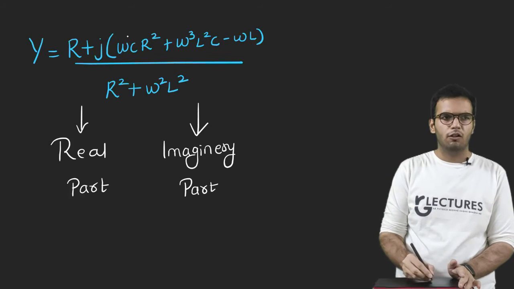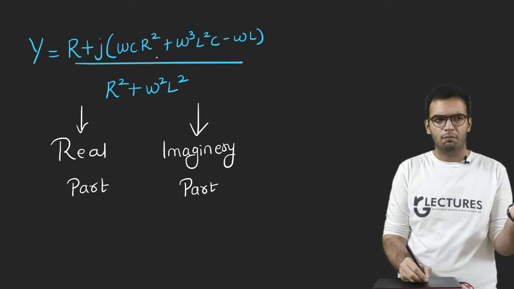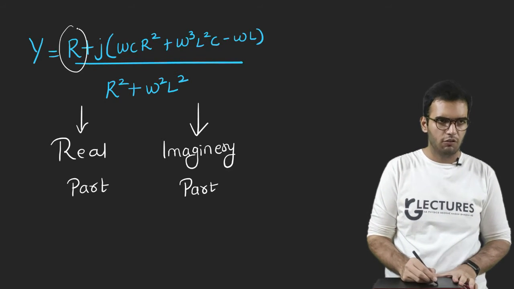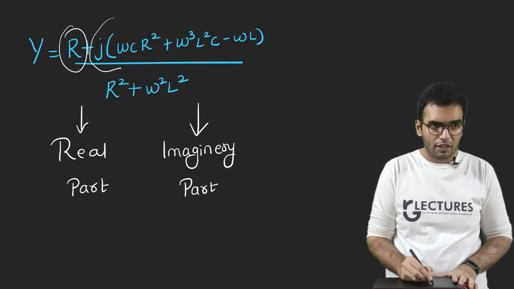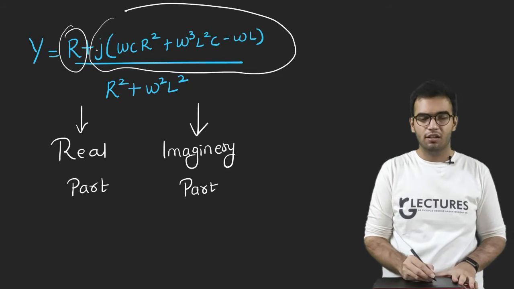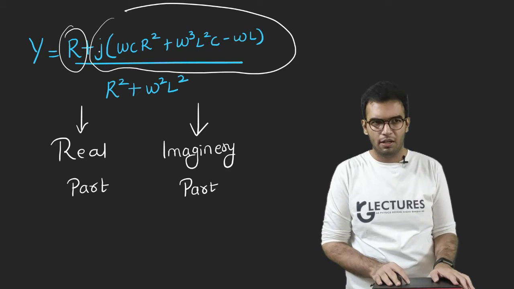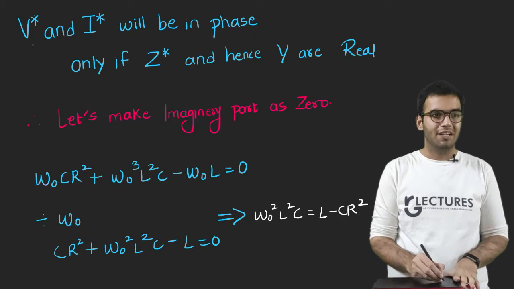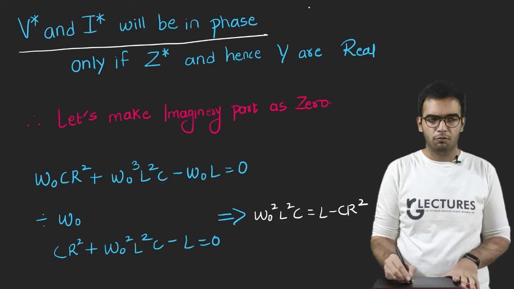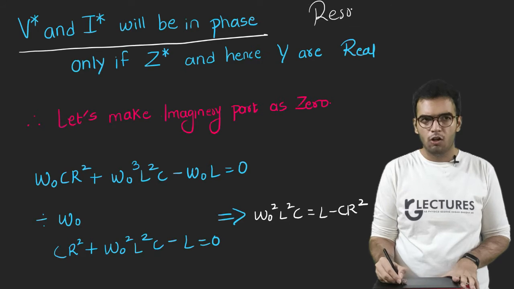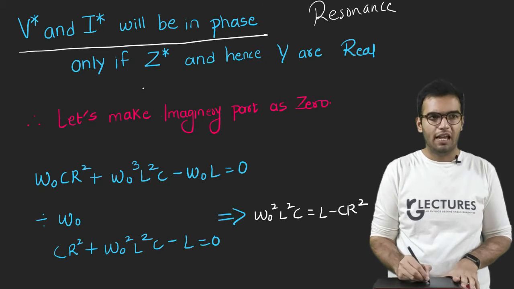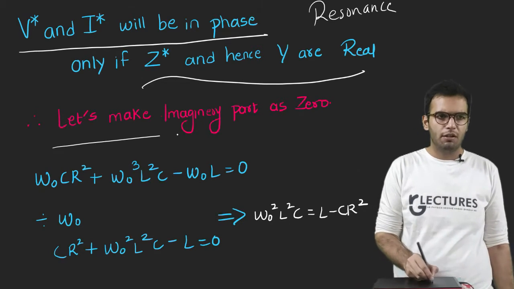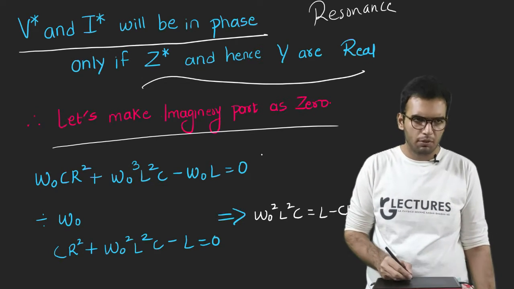Let's proceed ahead. Take out j common, everything is same. Now this has 2 parts. There is a real part, which is R, and then this whole part is an imaginary part. You can see everything connected with j is imaginary. V and I will be in phase, because it is a resonance condition, only if Z and hence Y are real. I cannot consider imaginary part. So let us make imaginary part 0. So that term will become 0.